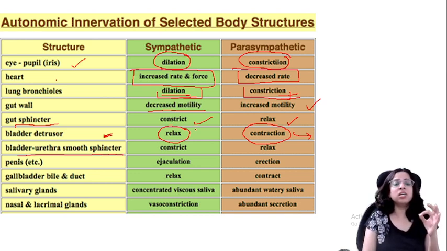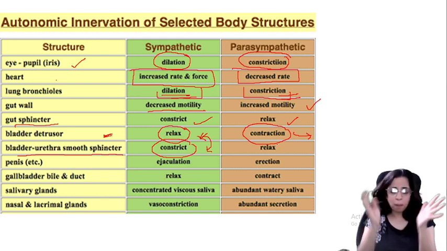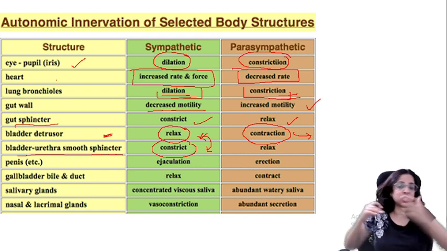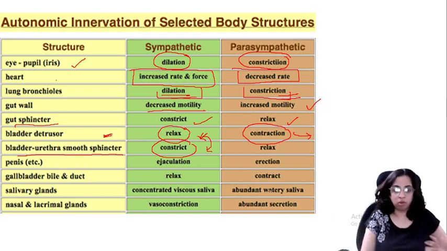Here, when the bladder is in a relaxed mode, then the sphincter muscle is constricted. It is the opposite, okay? Or here, when the bladder is constricted, it means the muscle is relaxed. The sphincter muscle that stops the urine is relaxed, and you are urinating out. Okay, clear?